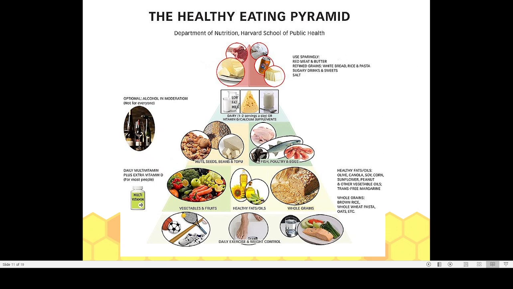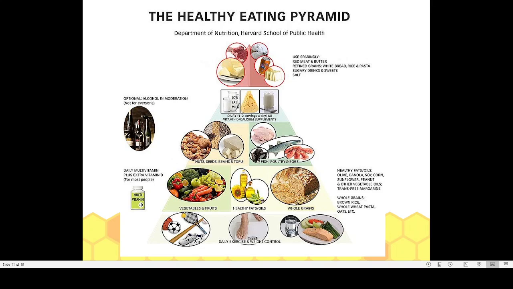This is a pyramid-like thing. If you look at that pyramid, you will get some idea about how much of different kinds of food you must take. For example, at the lower level you have to eat more: vegetables, fruits, etc. At the higher level, red meat and butter, you need to take only a little. Those foodstuffs shown at the bottom of the pyramid you must take in larger quantity. Those shown at the upper level, like meat or soft drinks, you should take only in a little amount. So that is the idea.